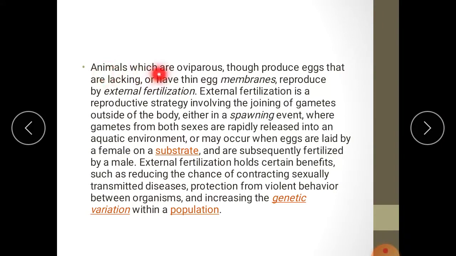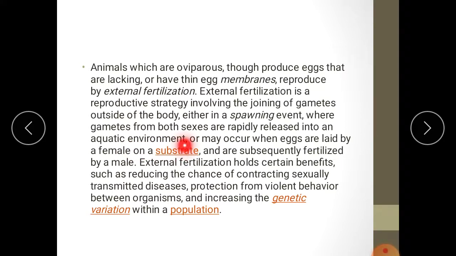Animals which are oviparous, though they produce eggs that lack or have thin egg membranes, reproduce by external fertilization. External fertilization is a reproductive strategy involving the joining of gametes outside of the body, in a spawning event where gametes from both sexes are rapidly released into an aquatic environment.